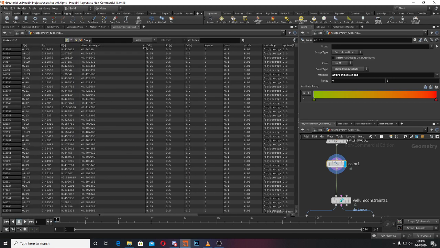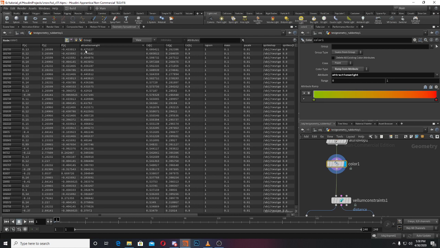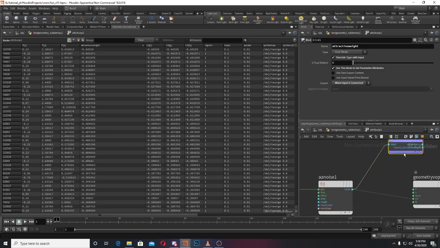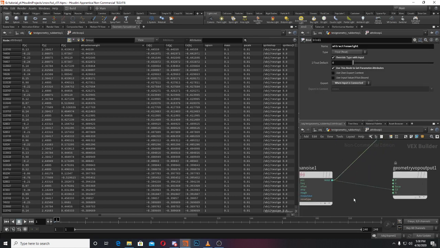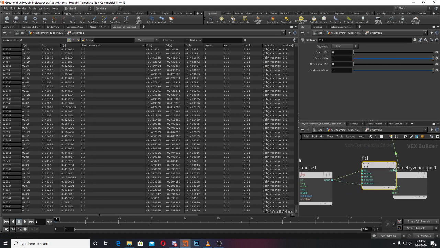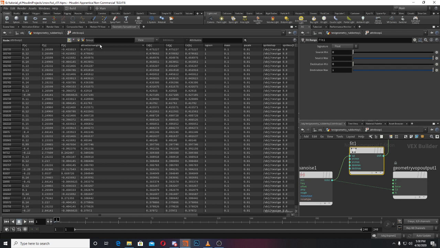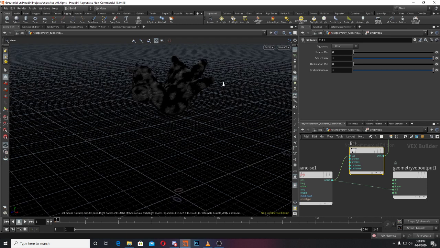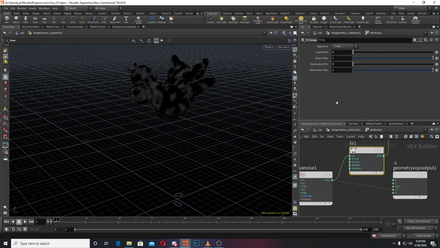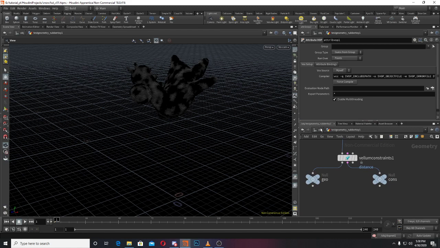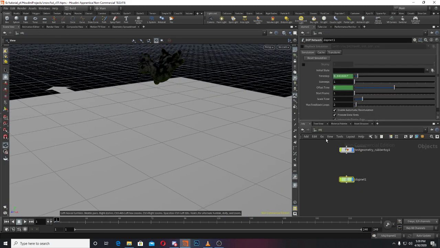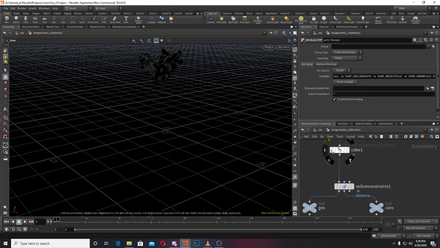So we have a value from minus 0.4 to 0.4, and we don't want this value to be negative, otherwise they will do repulsive. So what I will do, I'll put a fit, and you can see with the fit it is going from 0 to 0.4. You can check in this one. Okay, so yeah, for now make it like this, because I have to change some things later, which I'll show you. So we have this. Okay, I'll disable the color.